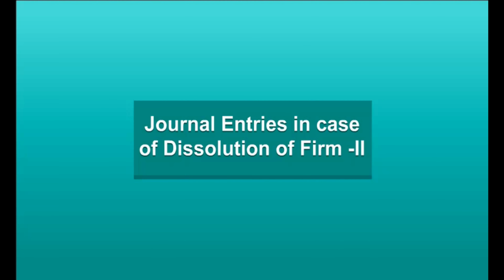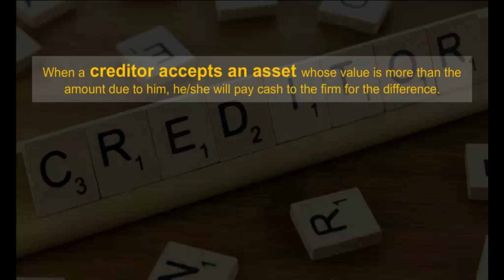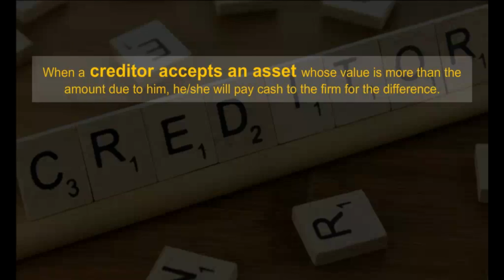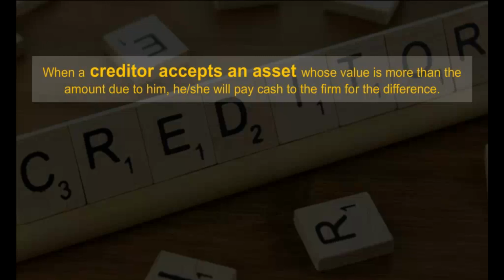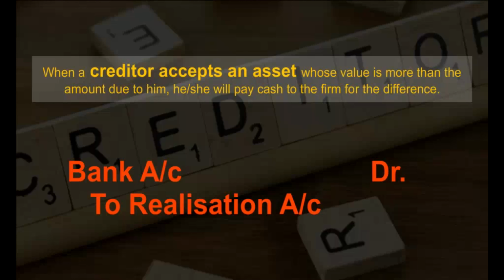Journal entries in case of dissolution of firm 2. When a creditor accepts an asset whose value is more than the amount due to him, he or she will pay cash to the firm for the difference, for which the entry will be as follows.